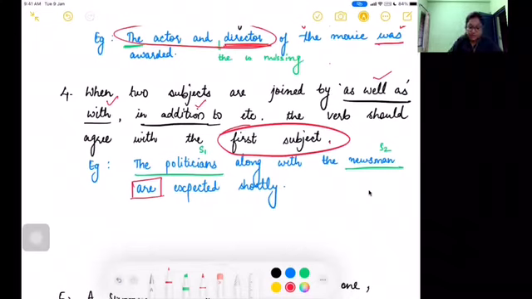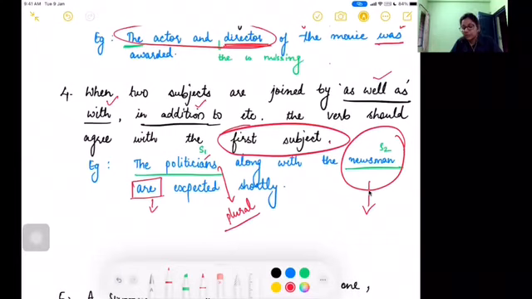Because here subject one, politicians, is plural, right? And hence we have to use the plural form of verb. For subject two here, we do not even need to consider subject two. Why? Because we only have to consider subject one, and therefore we can totally avoid looking at subject two.